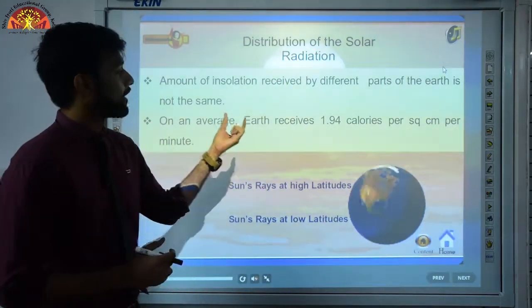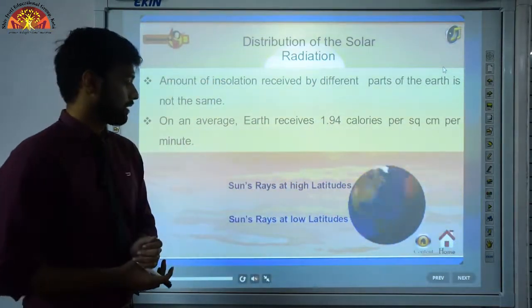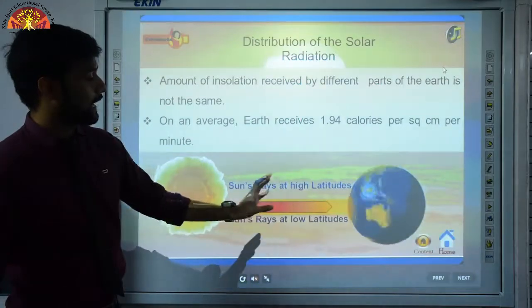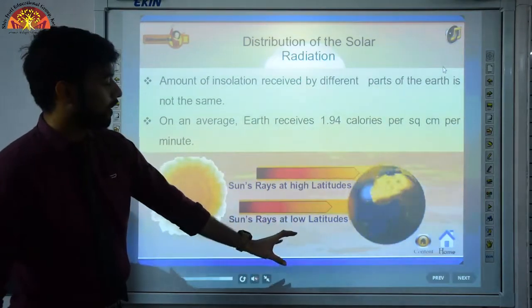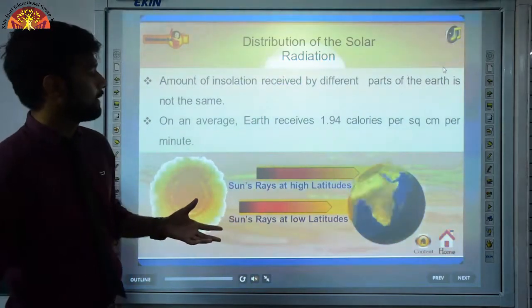On an average, our Earth receives 1.94 calories per square centimeter per minute. So the sun rays which are falling at higher latitude and the sun rays which are falling at low latitude will have different amounts of heat. We will cover this in our next topic in a bit.